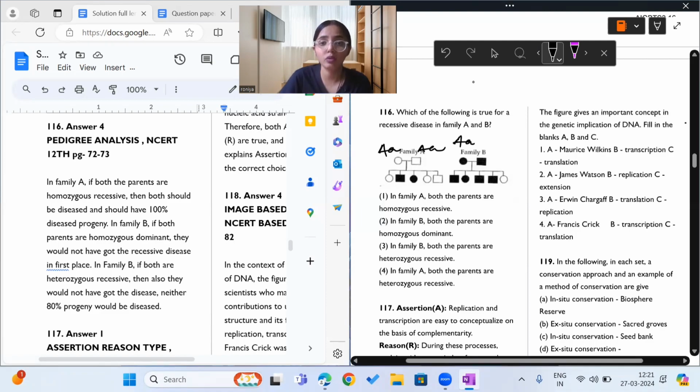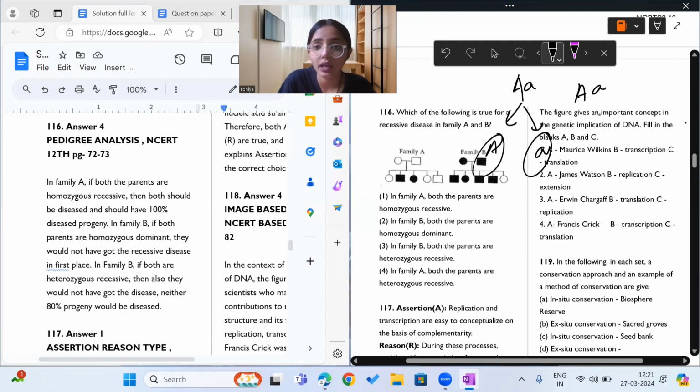Let us see. Again we have capital A, small a and capital A, small a. If we cross, it will be capital A capital A, capital A small a, capital A small a, and small a small a.